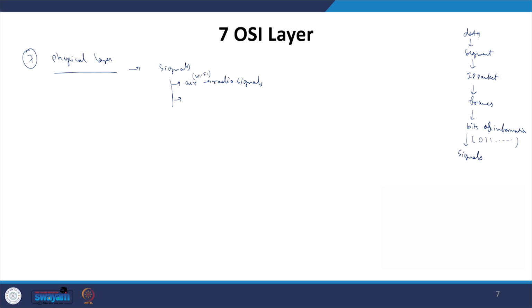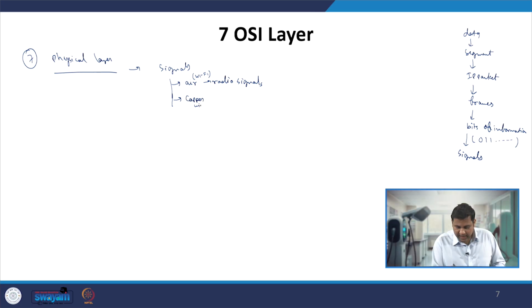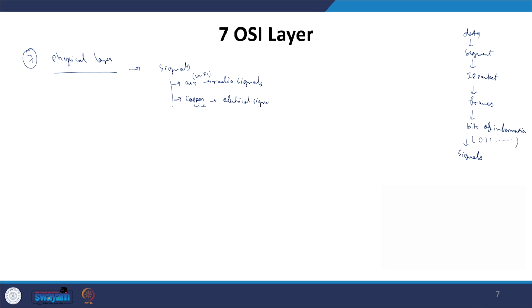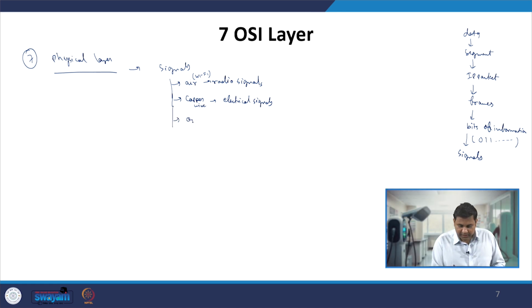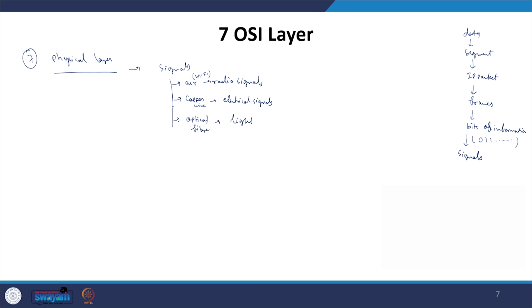In case of physical copper wire, or you can say LAN, we have electrical signals, that means in the form of voltage and current. In case of optical fiber it will be a light signal.